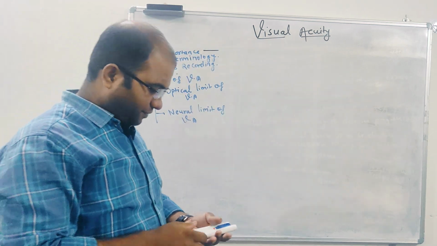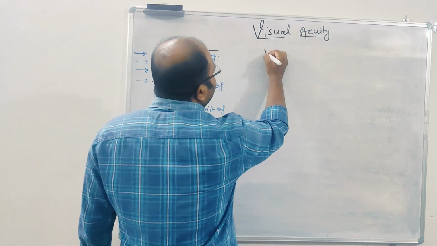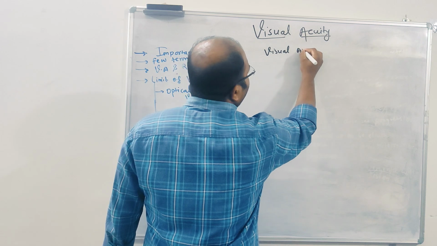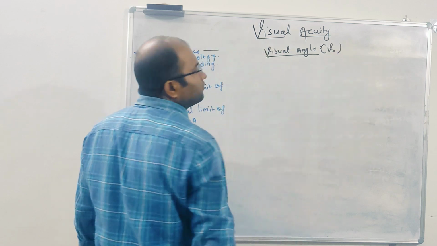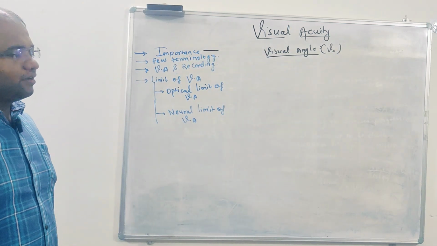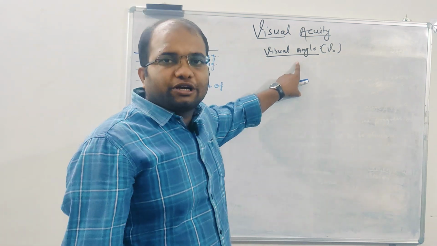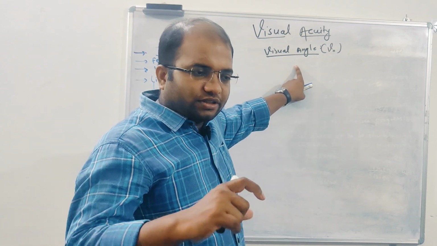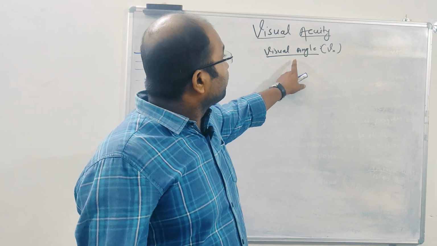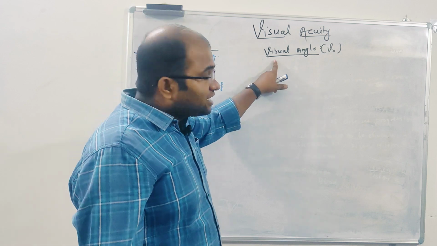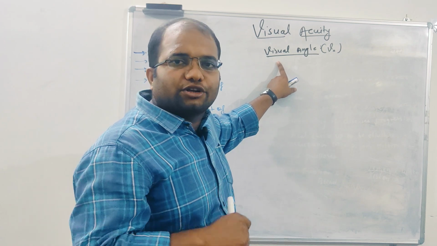So let's understand the concept. First I'll write here visual angle, VA. Do you have an idea what is visual angle? It plays a very important role in optical instruments. When you are checking the microscope, there they will increase the visual angle, right? In a telescope, they are increasing the visual angle. So visual angle is the angle subtended by the object at the nodal point of the eye. That angle is called visual angle.